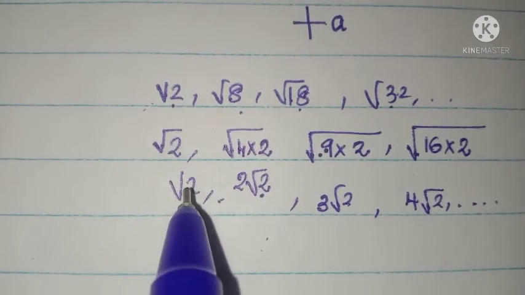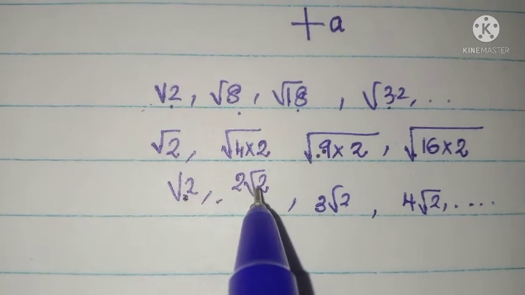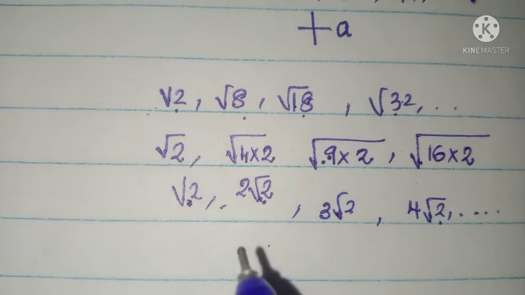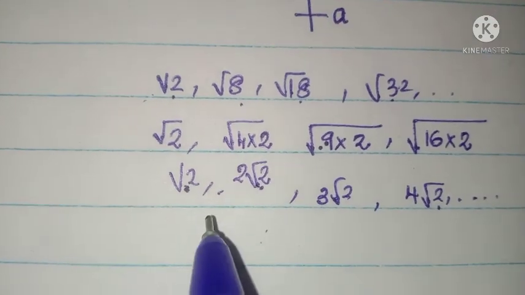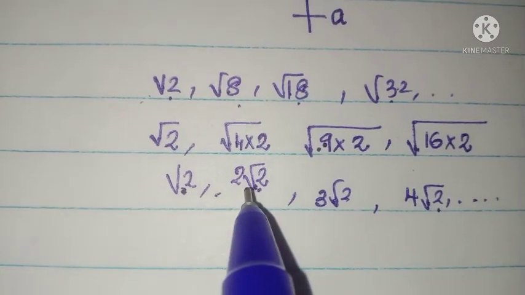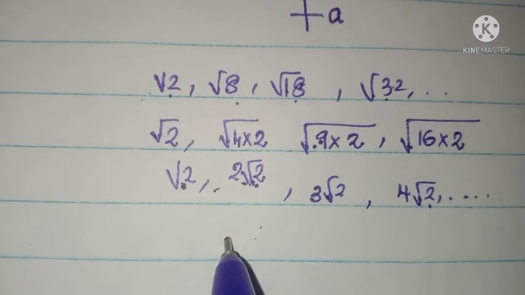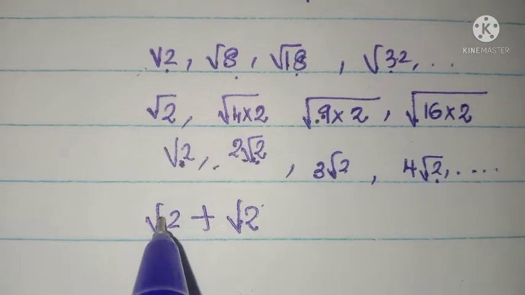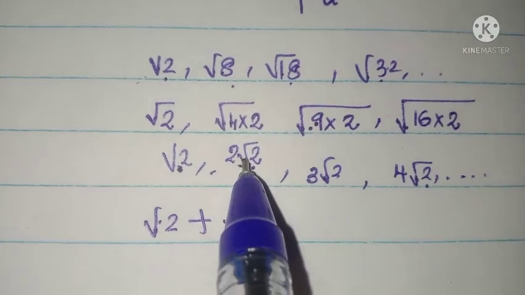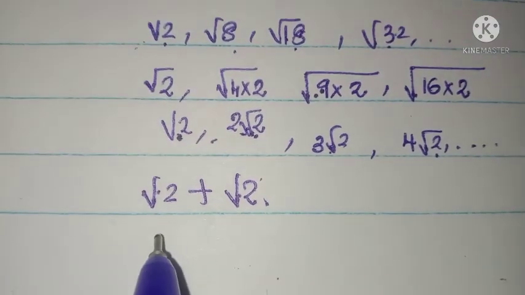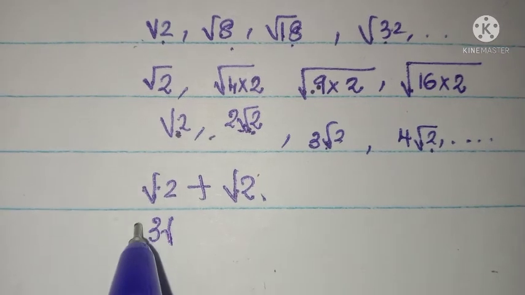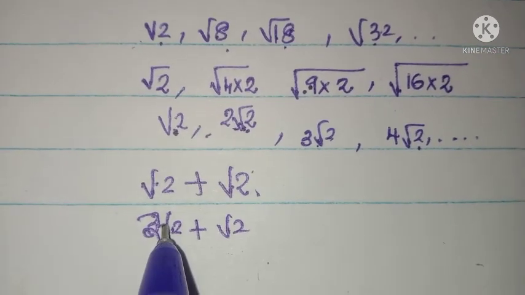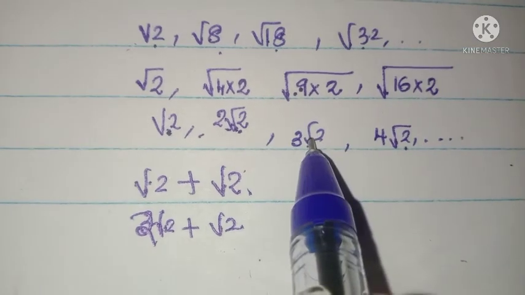So first term root 2, second term 2 root 2, 3 root 2, 4 root 2, and so on. Now the second term is obtained by adding root 2 with the first term. Root 2 plus root 2, 2 root 2. Third term is obtained by second term plus root 2. 2 root 2 plus root 2, 3 root 2.